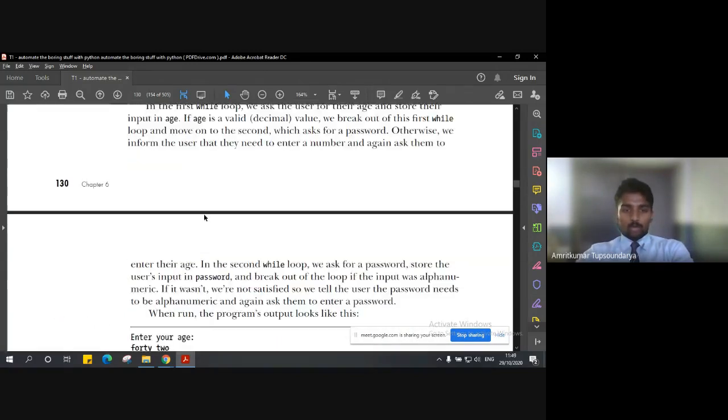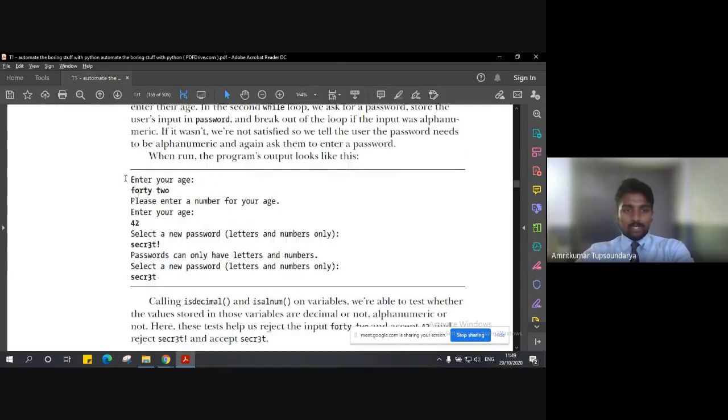Let's see how the output would look. So let's say the user enters 42 in words as the age. The program prompts, please enter a number for your age. And when the user enters the number, it terminates the previous infinite loop for the age, goes into the next while loop, that is the password loop, right?